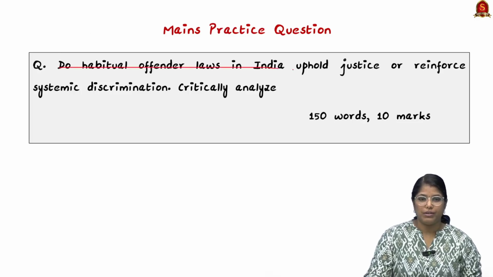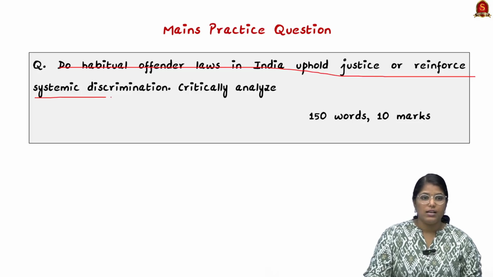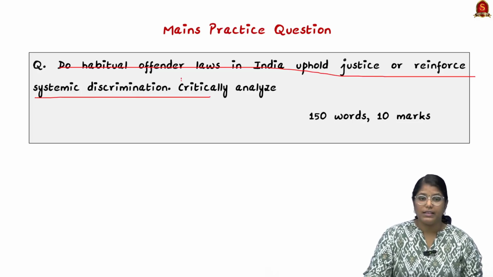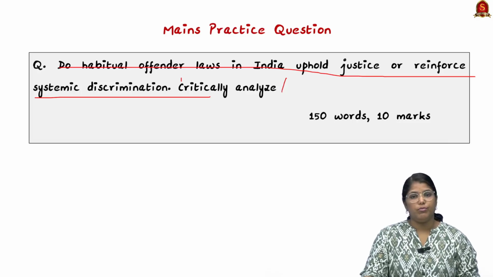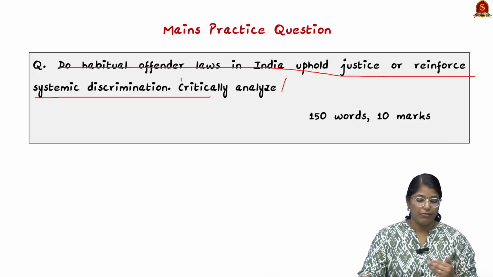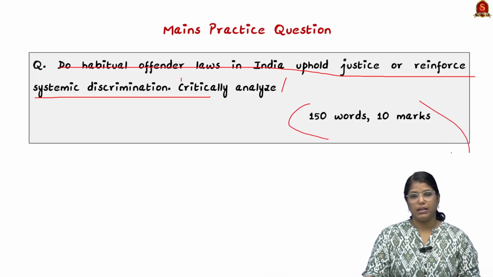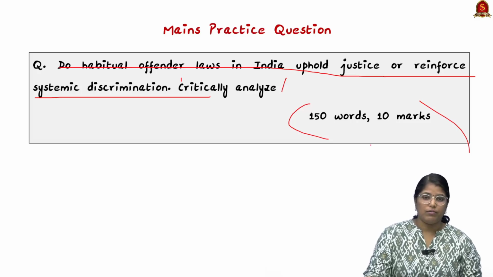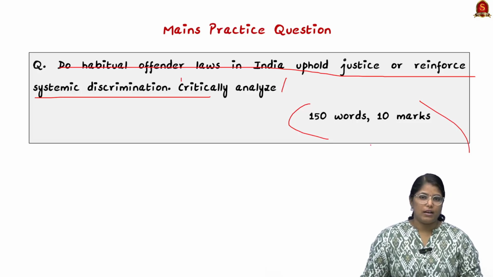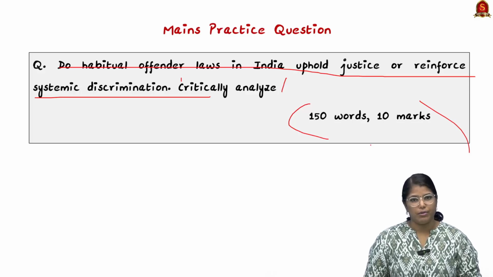Do habitual offenders laws in India uphold justice or reinforce systematic discrimination? Critically analyze. So you have to give both the positives and negatives of it, and you have to analyze both the positives as well as negatives, and you have to suggest a way forward. So this is actually a 10 marker question, and you have to write an answer in 150 words. You can write an answer and post it in the comment section so that we can review your answer.